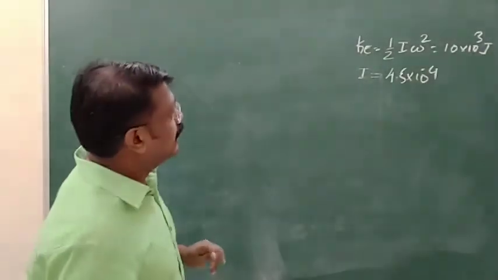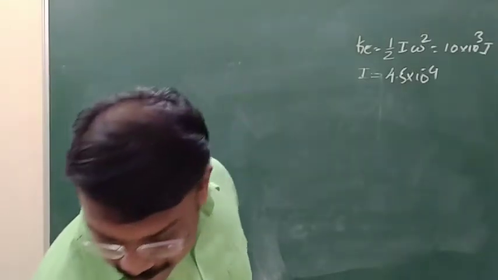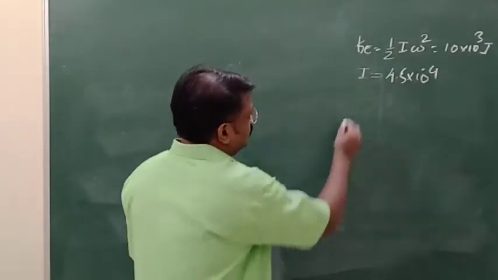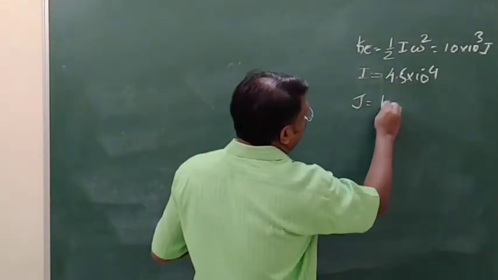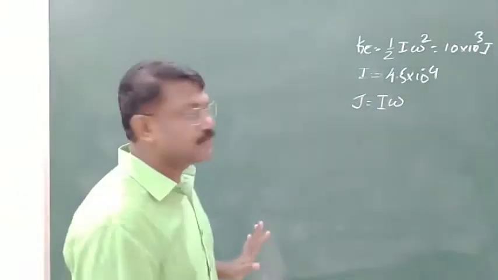Now you have to calculate angular momentum. Angular momentum is J. J is equal to I omega. That you have to find out.